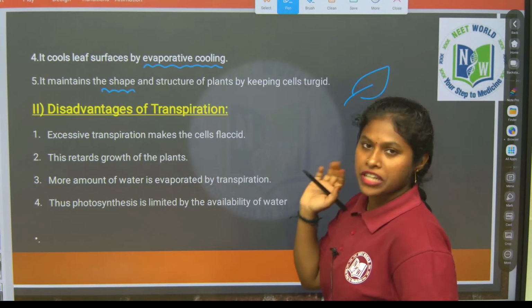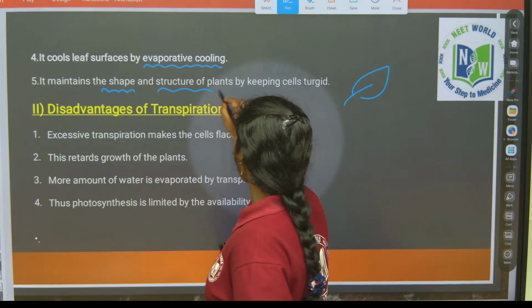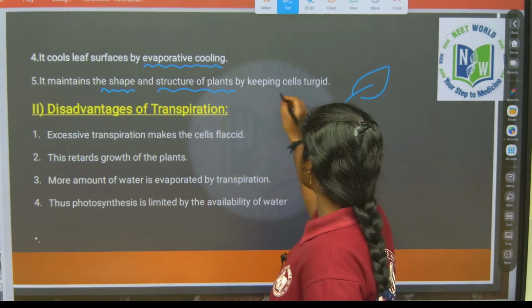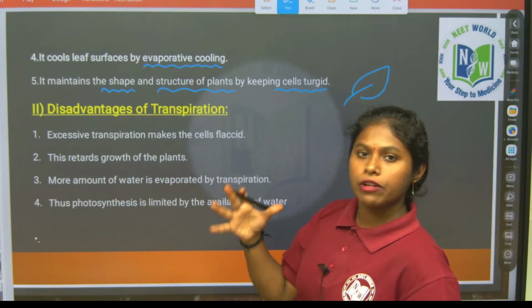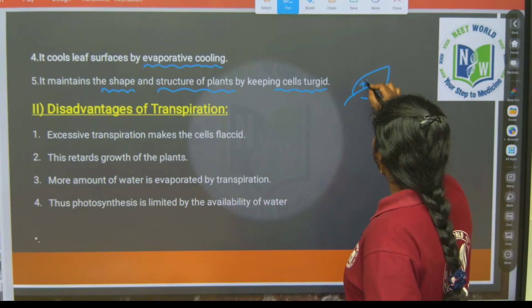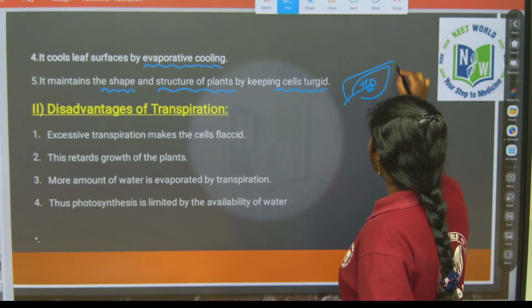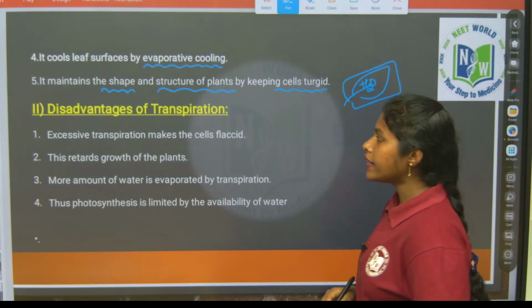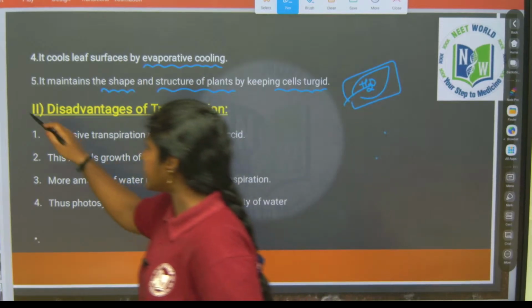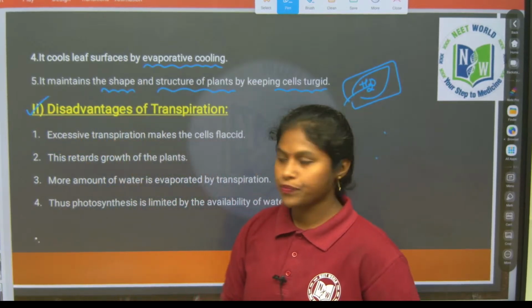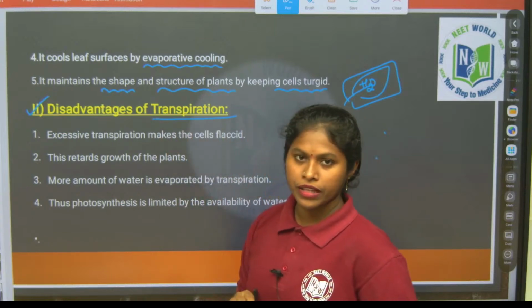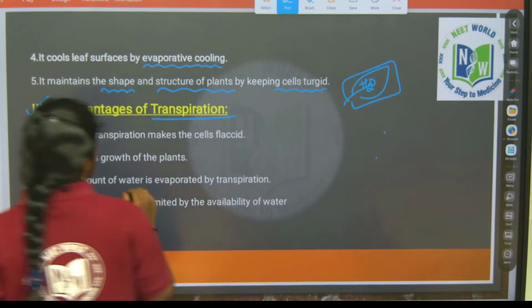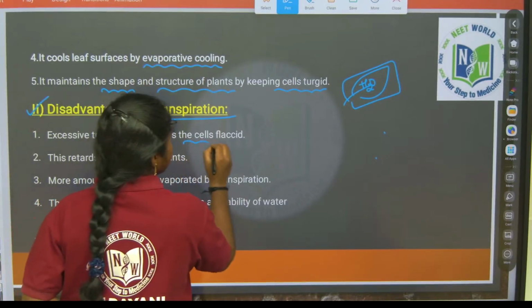It maintains the shape and structure of plants by keeping cells turgid. Whatever cells are present in that leaf will be turgid by the continuous uptake of water, right? As well as the advantages, there are disadvantages also. So what are the disadvantages of transpiration? Let's see now. Excessive transpiration makes cells flaccid.